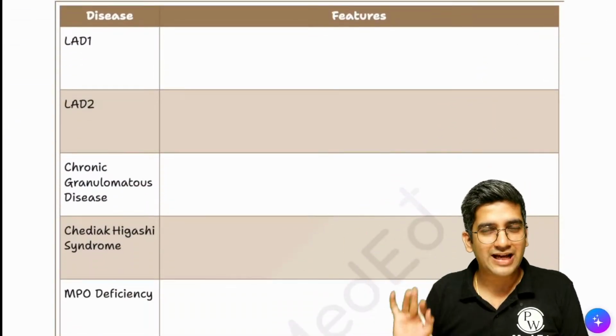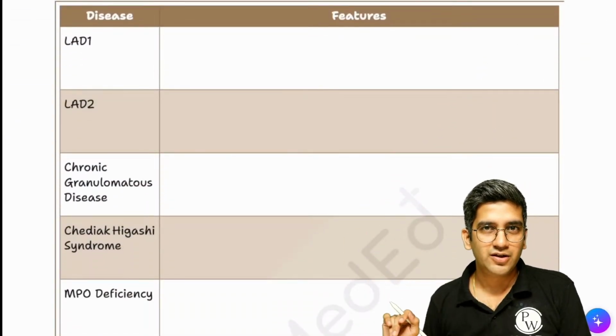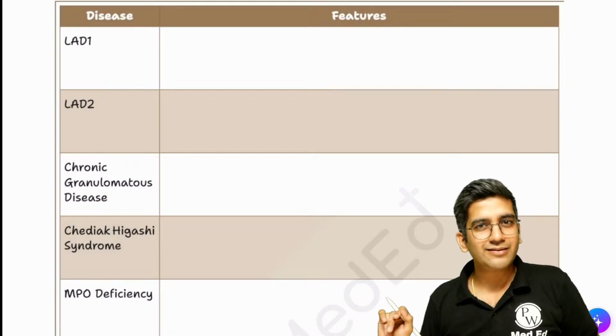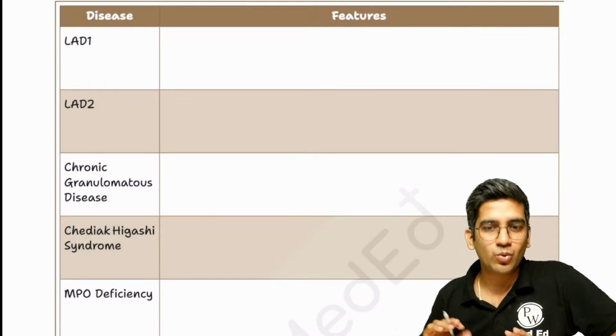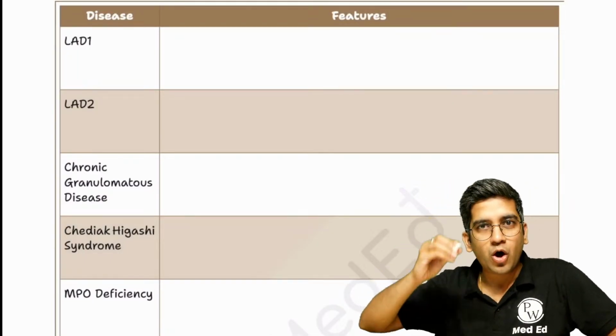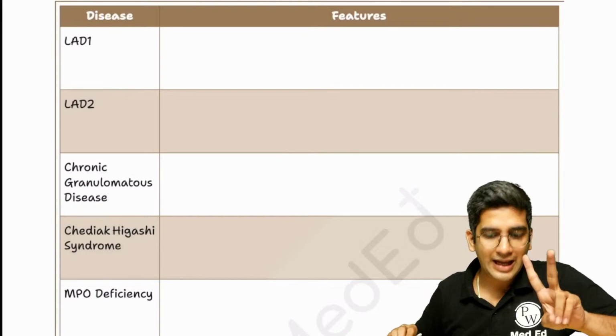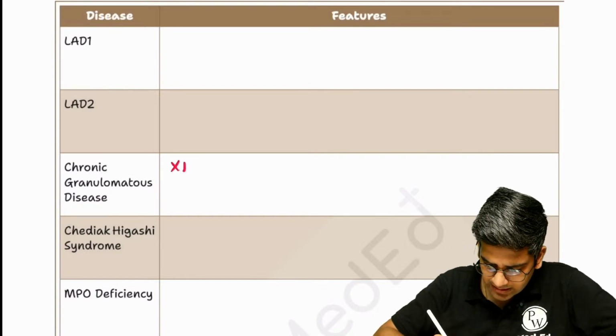Tell me what is happening. What is the defect? That's enough. I'm sure you know a little bit more than that. Just tell me what's the defect, what is happening here. One clue, all of them are autosomal recessive disorders. Add only one thing. This guy alone has X-linked disorder